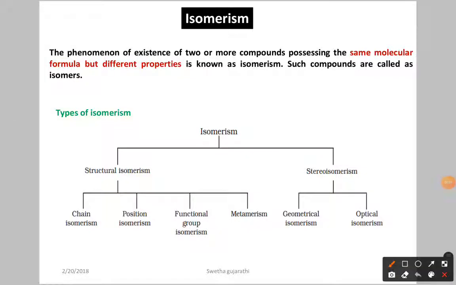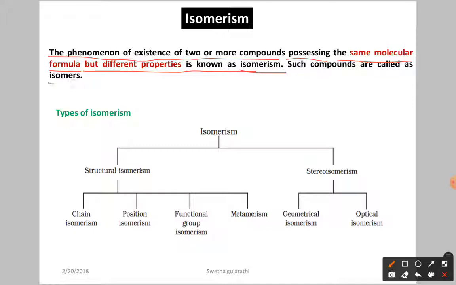Hello students, let us discuss isomerism. What is the phenomenon of isomerism? The phenomenon of existence of two or more compounds possessing the same molecular formula but different properties is known as isomerism. Here the molecular formula will be the same but they have different properties. Such compounds are called isomers and the phenomenon is called what?